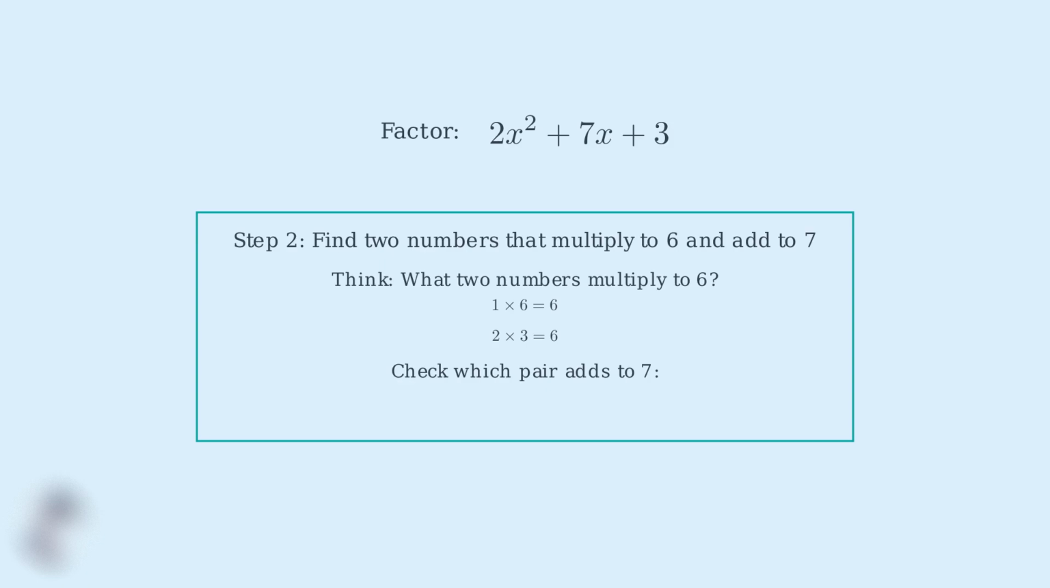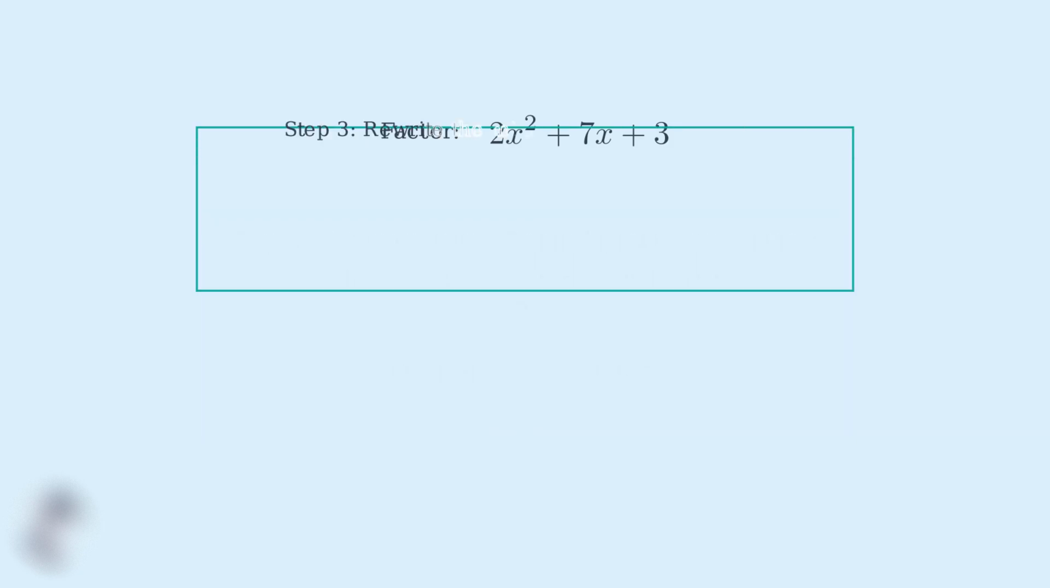Now we check which pair adds up to 7. 1 plus 6 equals 7. That's exactly what we need. So our two numbers are 6 and 1. Step 3. We rewrite the middle term 7x as 6x plus 1x. This splits our trinomial into 4 terms, setting us up for factoring by grouping.